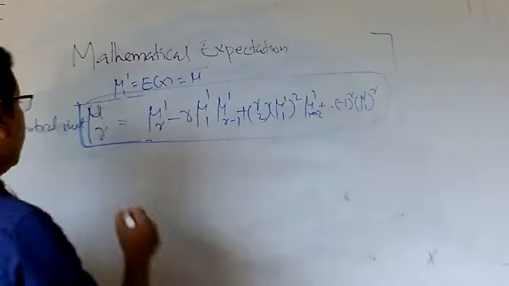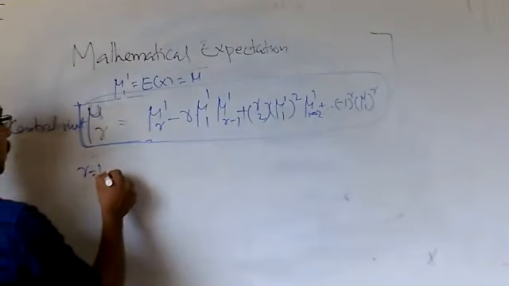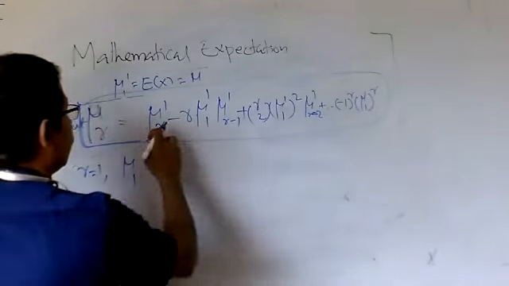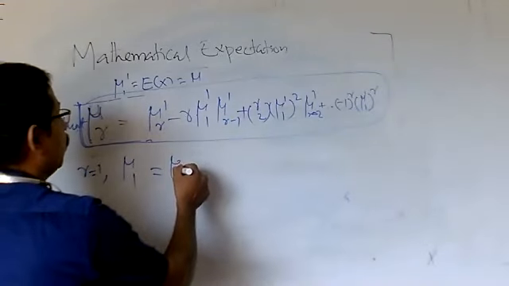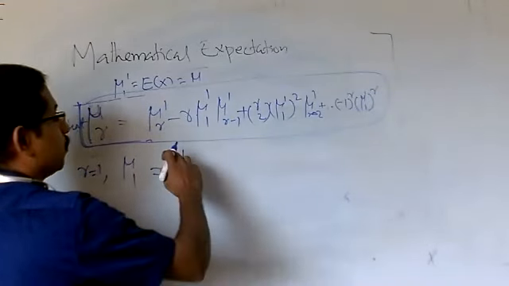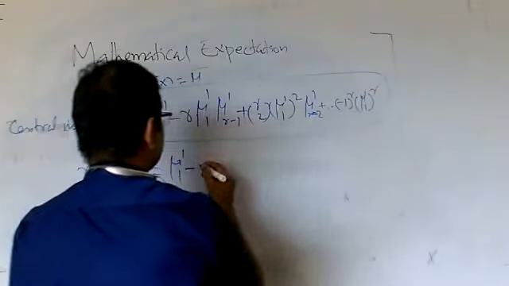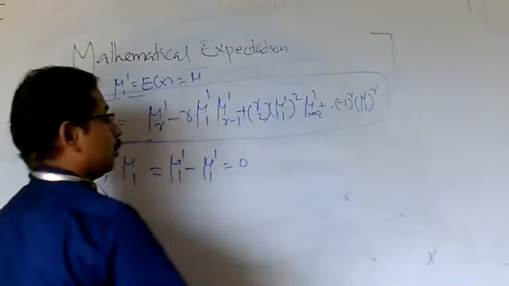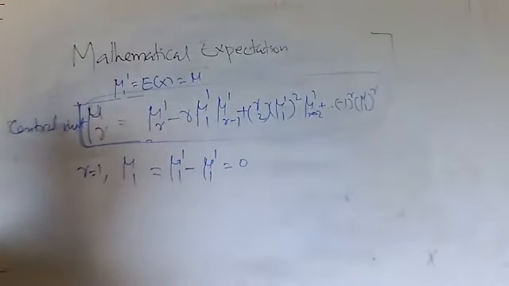If you put r equal to 1 here, you will get mu1 equal to mu1 dash, only one term, minus mu1, so this is equal to 0. Then what is mu2?